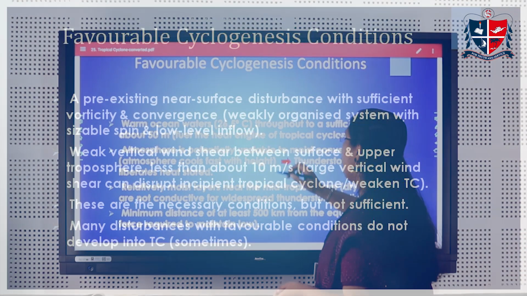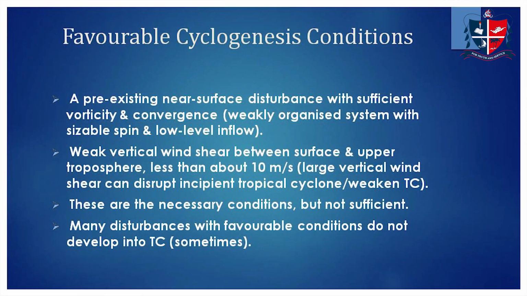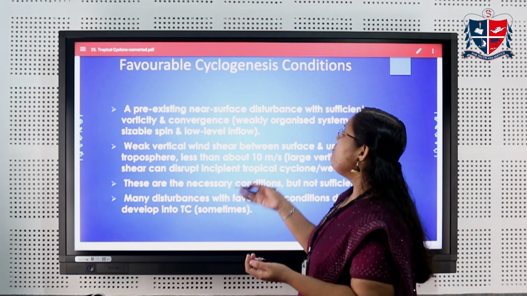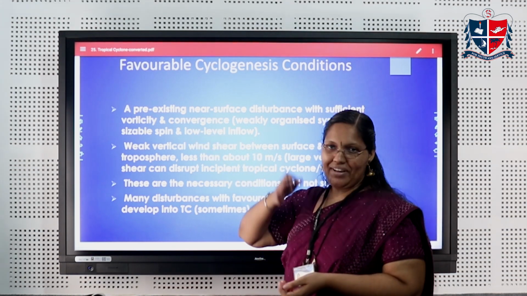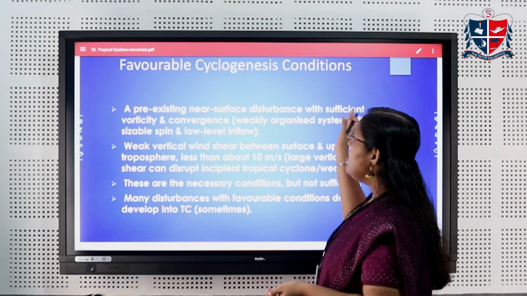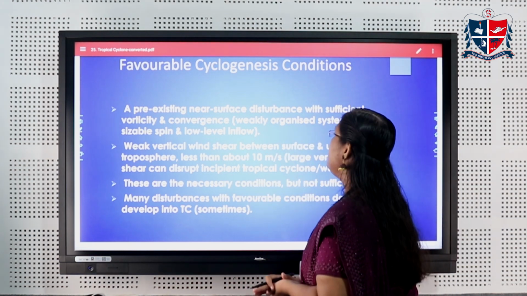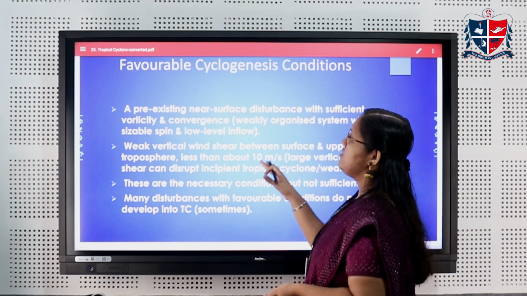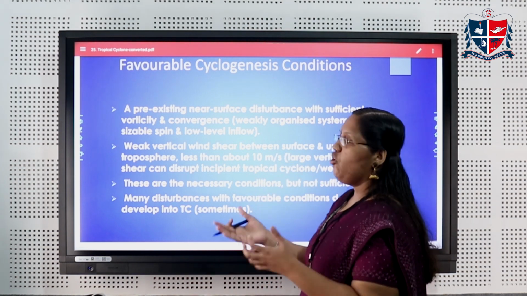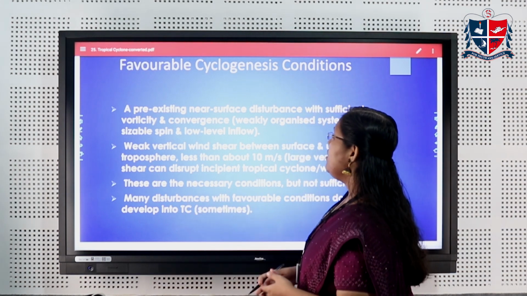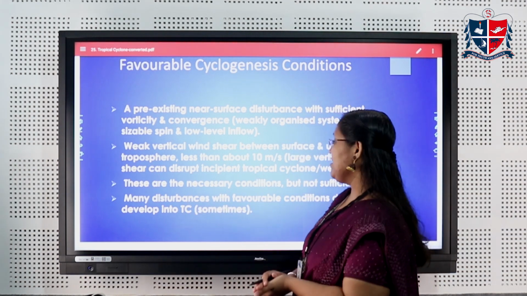Then, there should be a pre-existing near-surface disturbance: any feeble low-pressure system with vorticity. Vorticity is a rotational tendency. Convergence is air from the surroundings coming to a point. Or there should be a weakly organized system with a sizable spin and low-level inflow. It can lead to the development of a tropical cyclone.